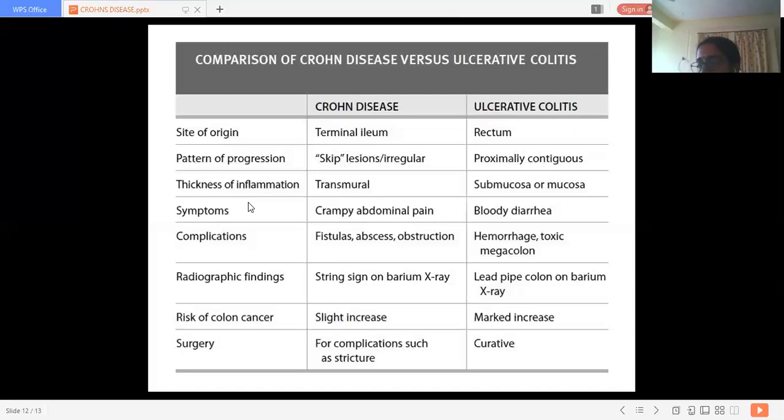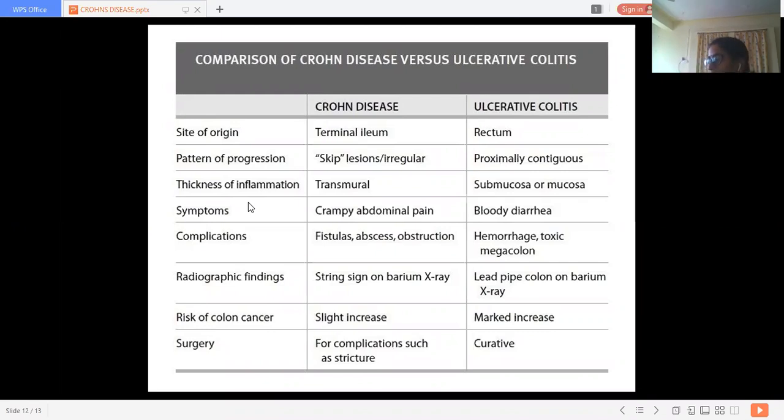Then the sigmoid and rectum are much affected in ulcerative colitis. But in Crohn's disease, the whole GI tract. So here we can see the site of origin. The first difference: the terminal ileum is affected in Crohn's disease, and in ulcerative colitis the rectum and sigmoid colon. You can add some points to this slide which I am going to tell you now. Write down the difference between Crohn's disease and ulcerative colitis.